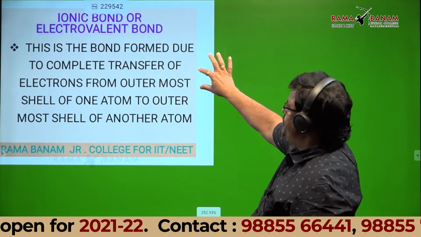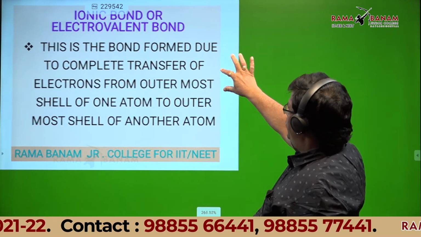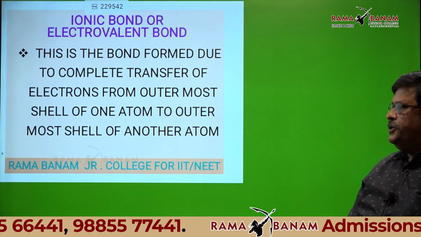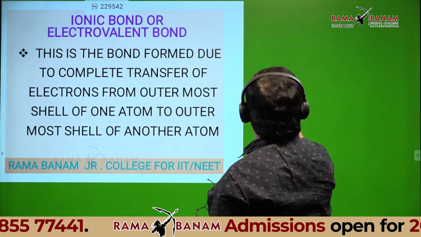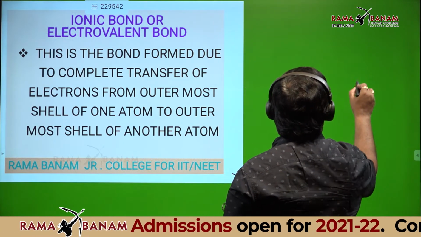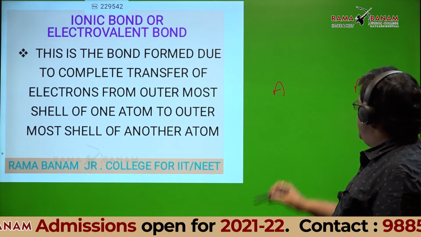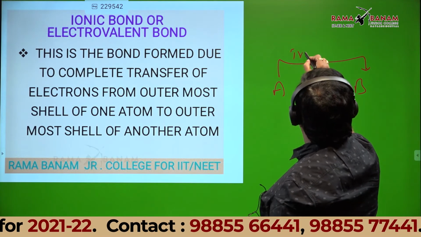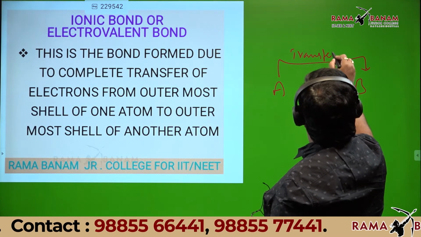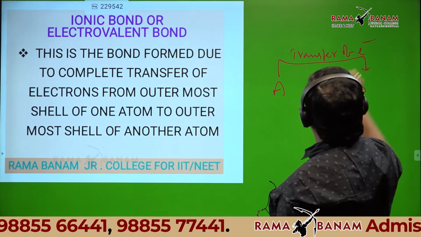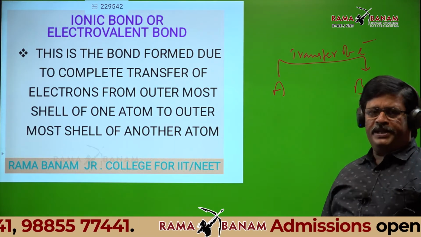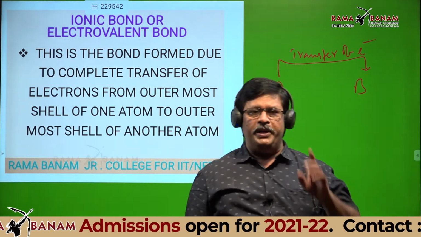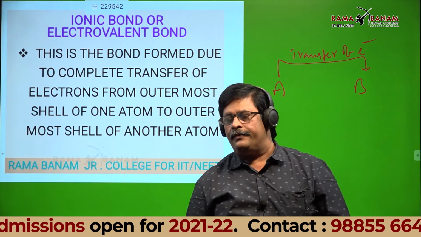Is it okay, students? What is meant by transfer of electrons? Suppose you take an atom A and another atom B. Suppose there is a transfer of electron from A to B. What does it mean? A should lose electron, B should gain electron.